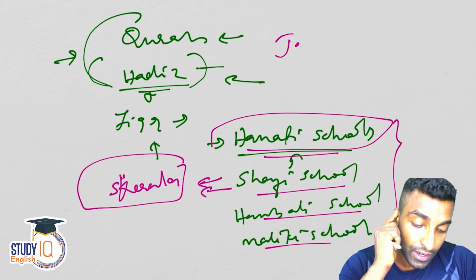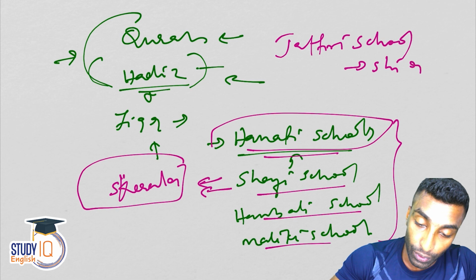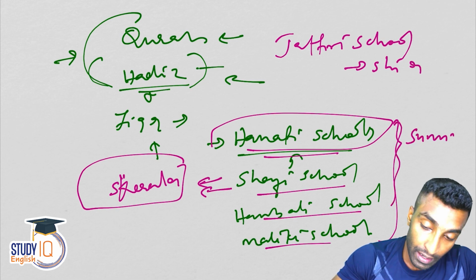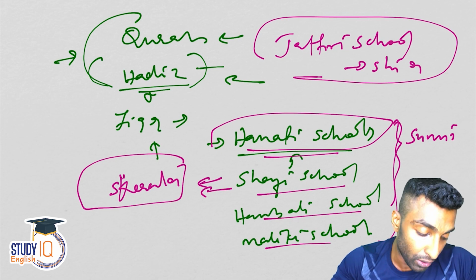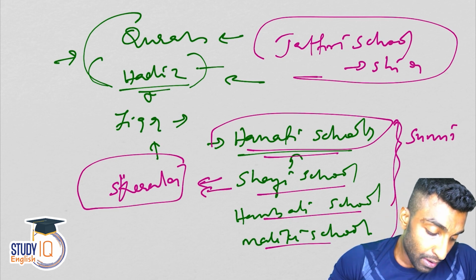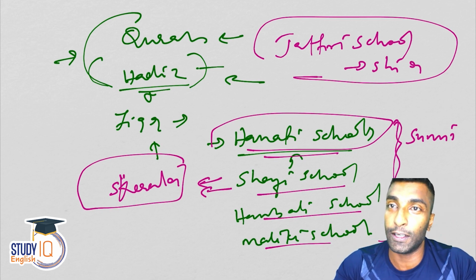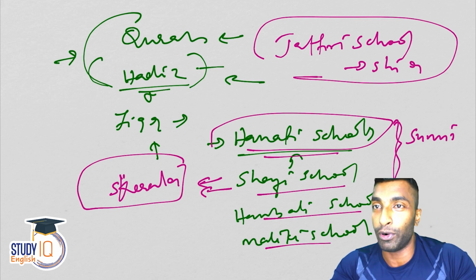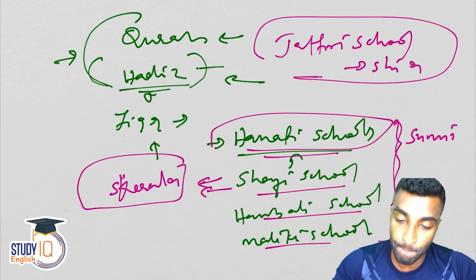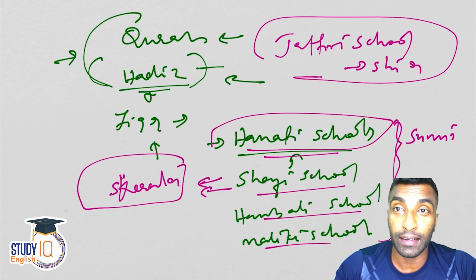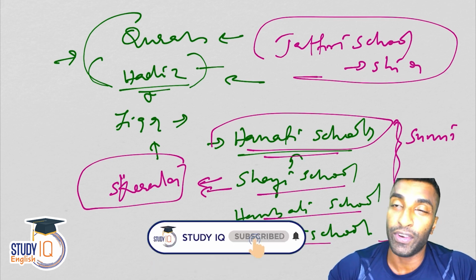So, the Jafri school is what Shia Muslims follow. This is Shia. These four belong to Sunni Muslims, and the Jafri school belongs to Shia. So the movement is still alive both in India as well as in Pakistan, but it changed its style and shape, not with bullets and guns, but ideologically. So guys, the Wahhabi movement is very important. When you write a question related to Islamic state, try to bring in this knowledge that you have acquired here. Very, very important.